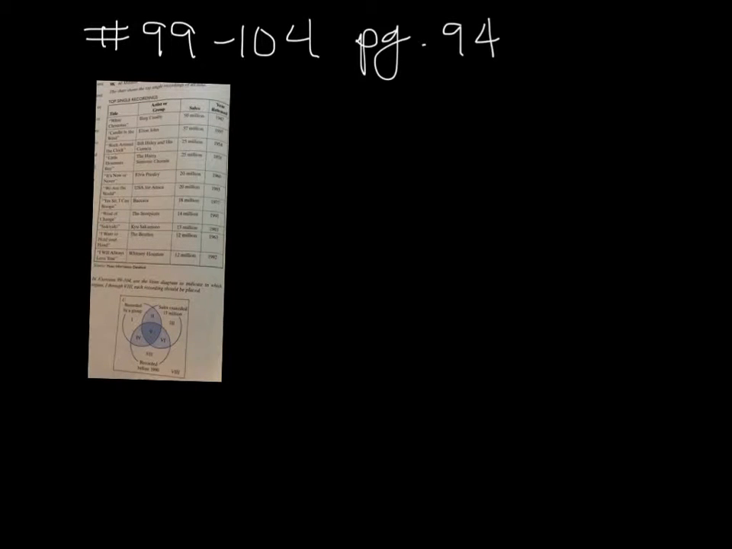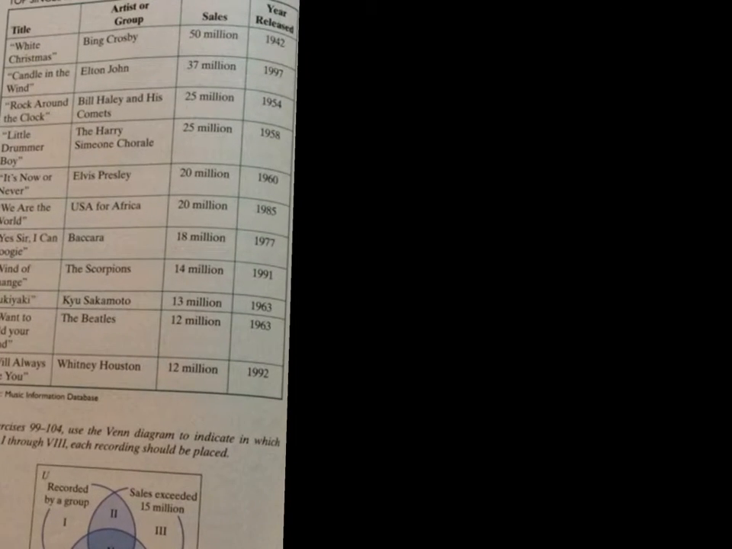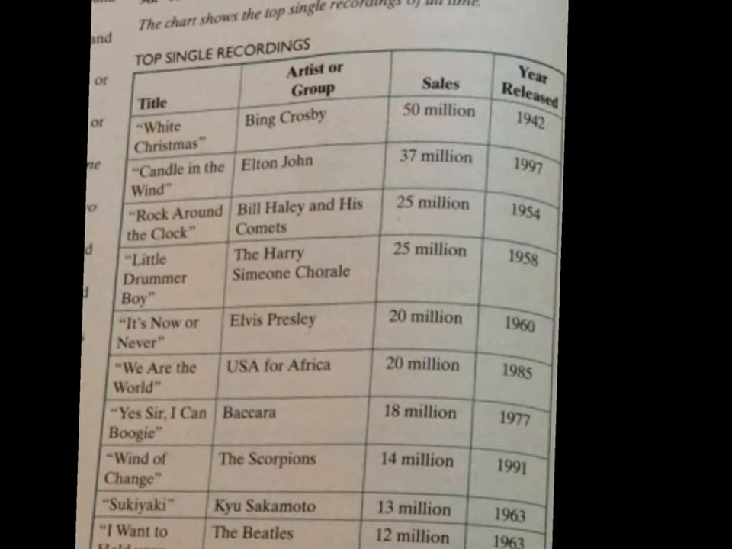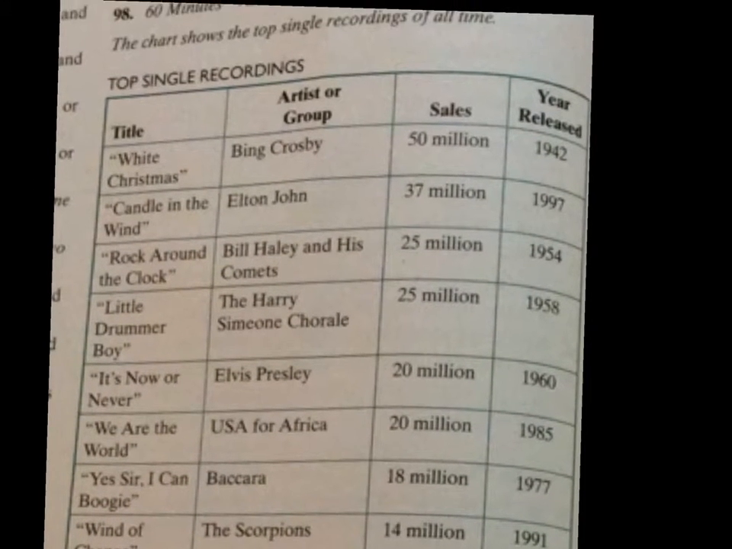Okay, so this is number 99 on page 94, right? And we're going to do 99 through 104. And this is the chart and the Venn diagram that they give you. So let me just make that a little bit bigger. You can look at this in your book if you'd like.